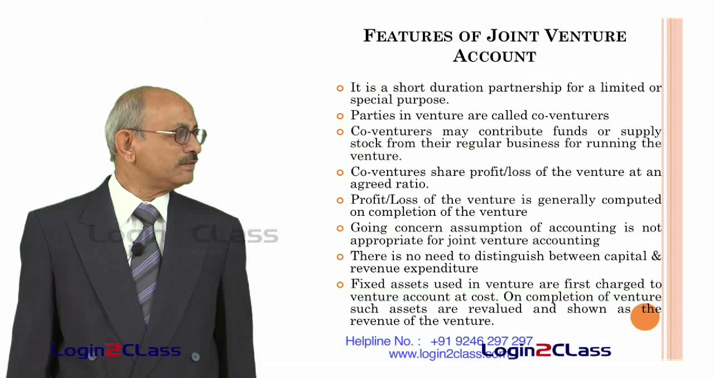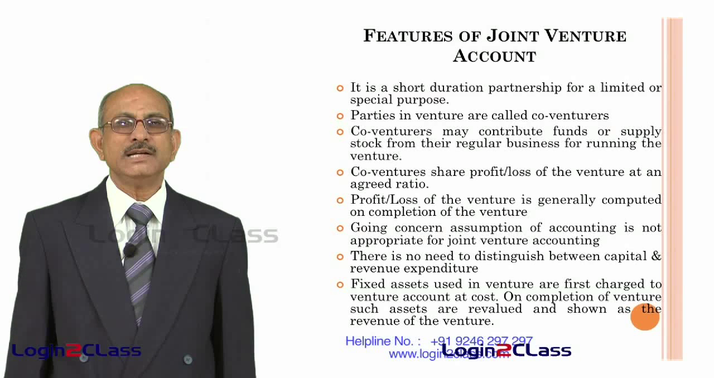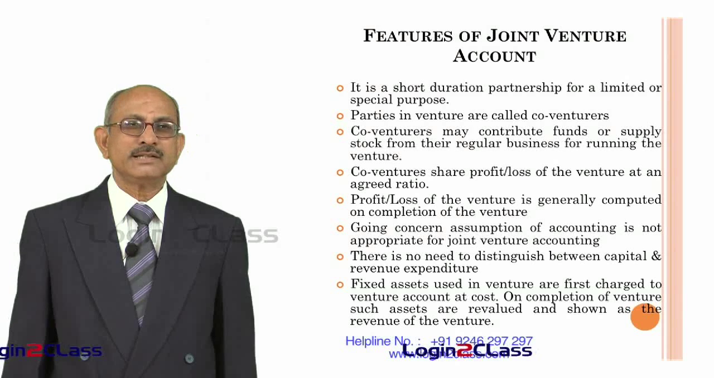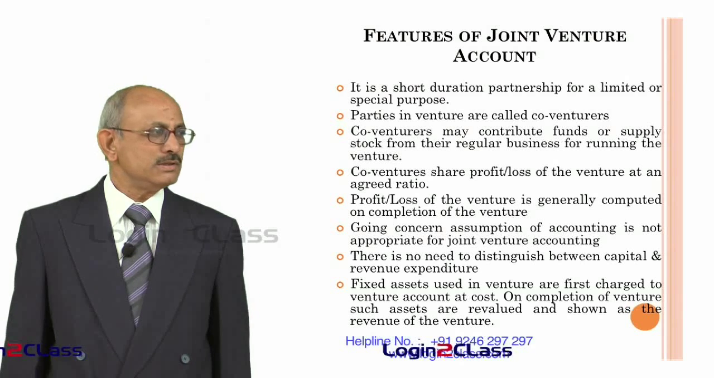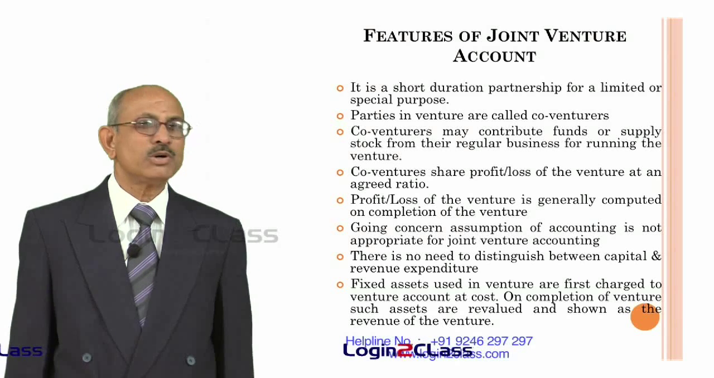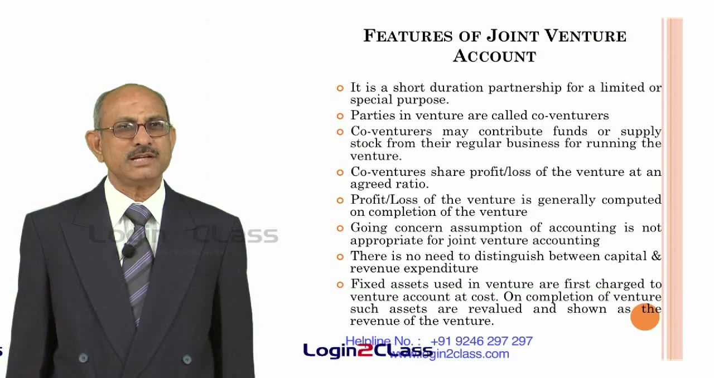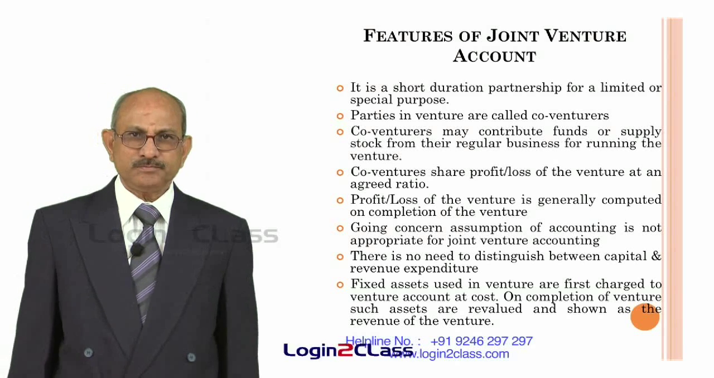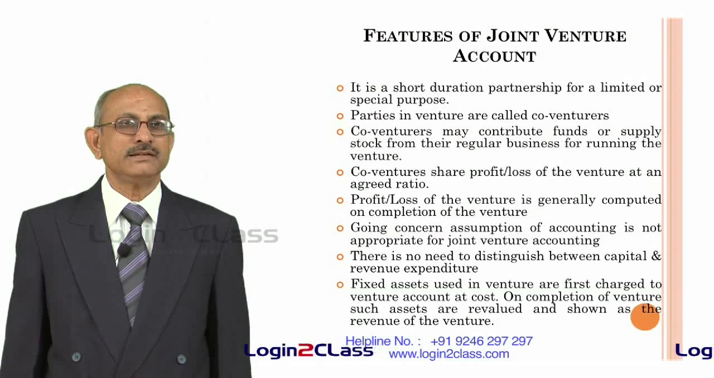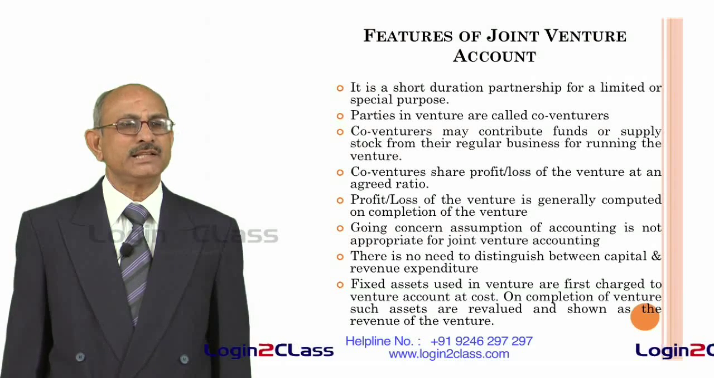So, what they do is, whatever fixed assets are used in the venture are first charged to the joint venture account at cost. That means, it is treated straight away as an expenditure, and thereafter the assets at the end of the venture are revalued and then shown as the revenue of the venture. For example, let us say they have brought a particular machinery costing 1 lakh rupees in the venture. So, 1 lakh rupees is debited to the venture account as if it is an expenditure. At the end of 1 year, let us say the value of the asset is, let us say, 80,000. So, that 80,000 gets credited.